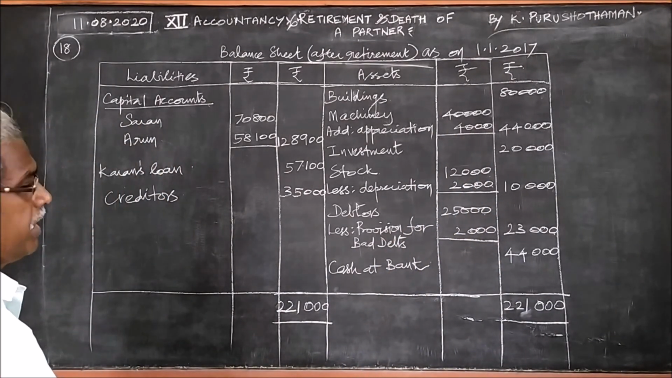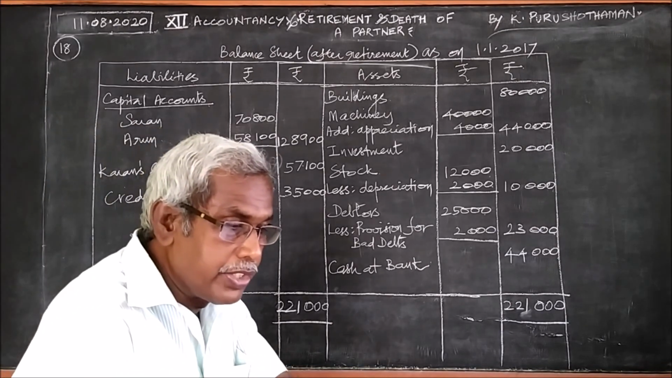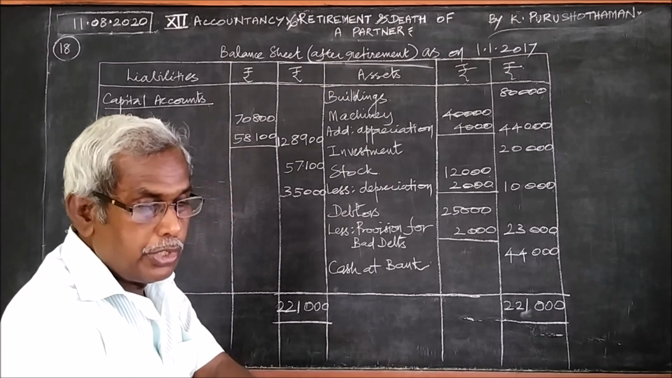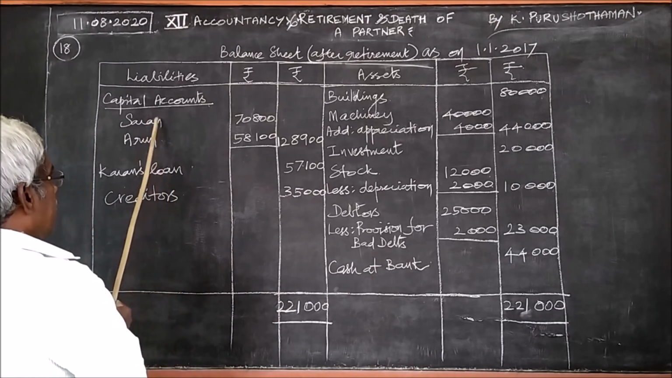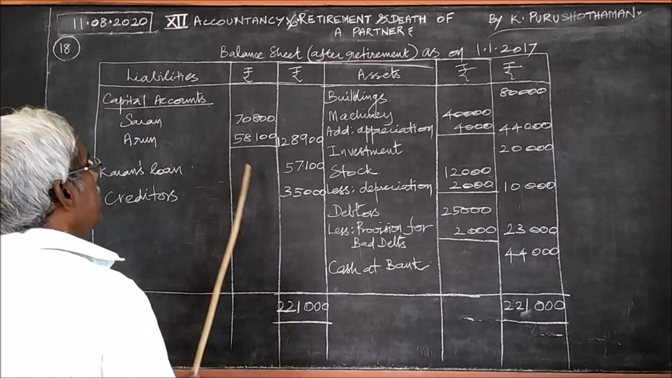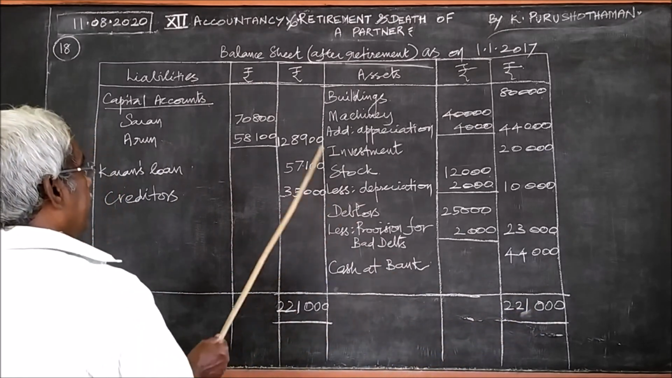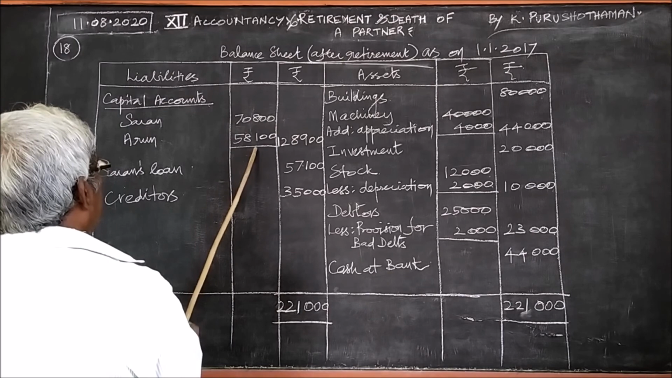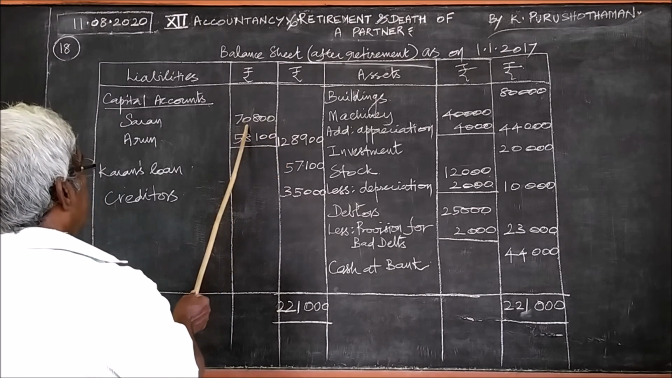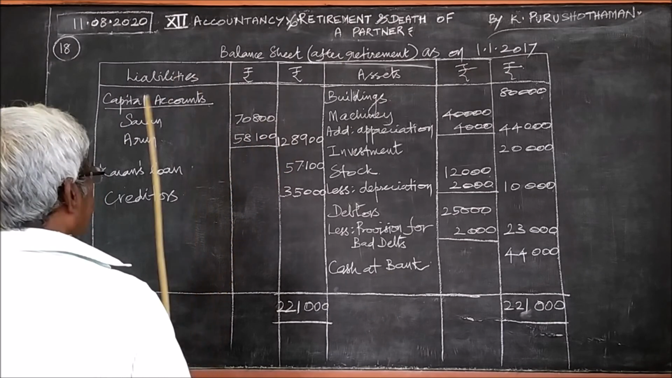And we go to the liability side. On the liability side, the capital accounts are shown first. We can show only the continuing partners here, Saran and Arun. Their amounts are shown in the capital account as balance carried down: 70,800 for Saran and 58,100 for Arun. That we have added together and written here.